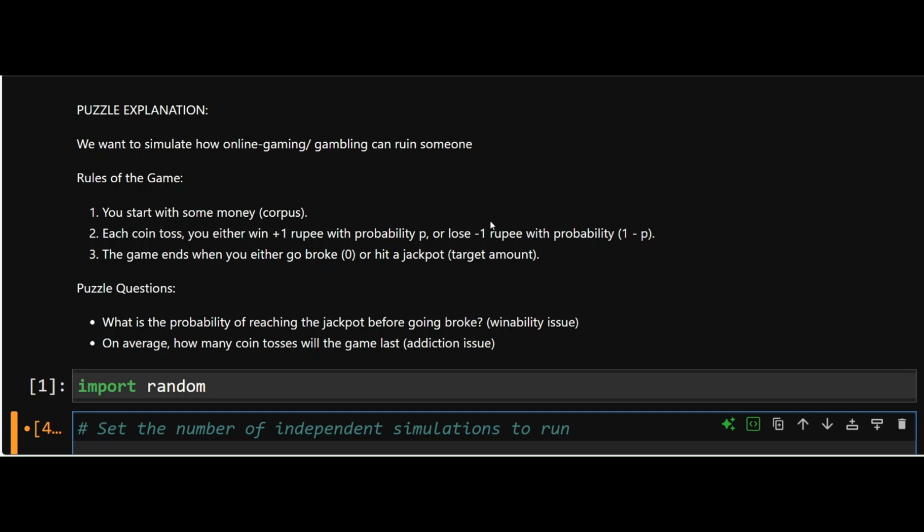So we just got to know that the Government of India has banned online gaming with money, and through this toy problem, we will try to justify the rationale behind this decision. So let me first explain the problem.